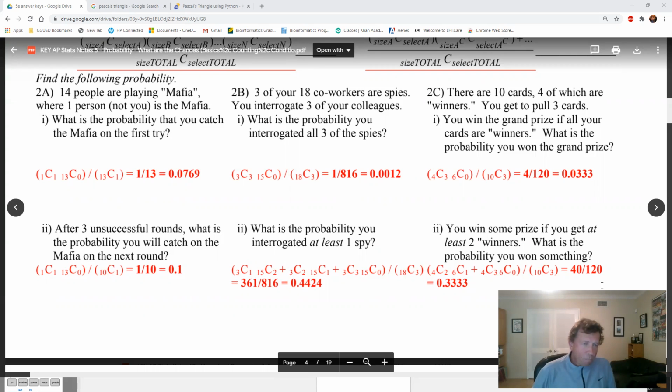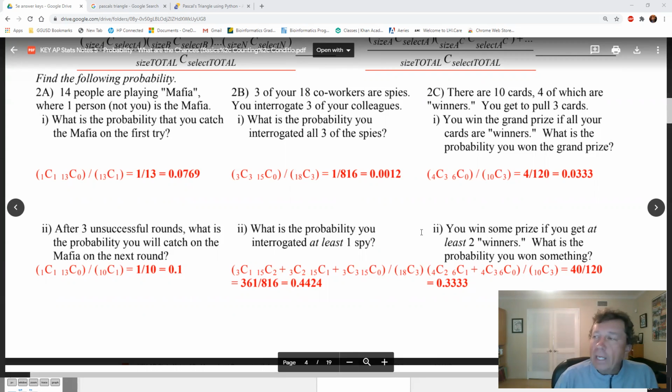Okay. I'm going to do this multiple ways, not just one way. I have all the combination theorem written out here, so that's the longest way to do it. There are other ways to do them too. So let's try it. Okay, 2A.